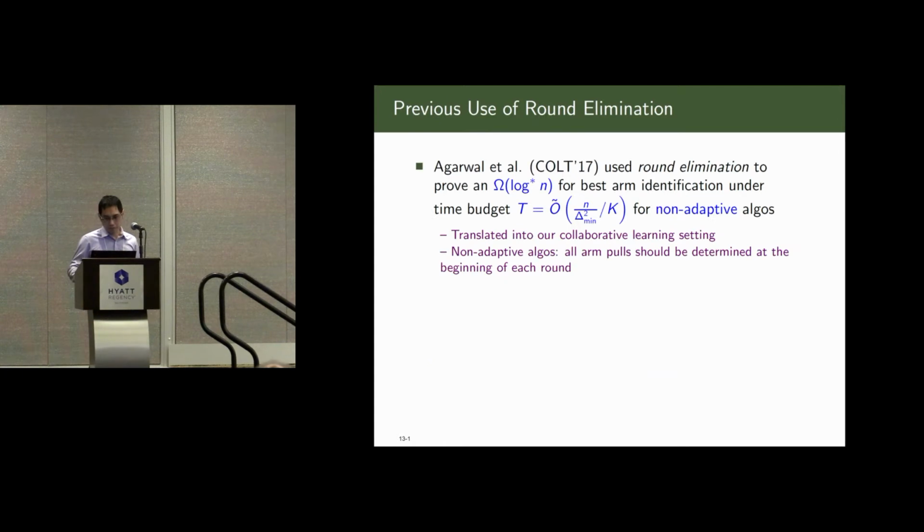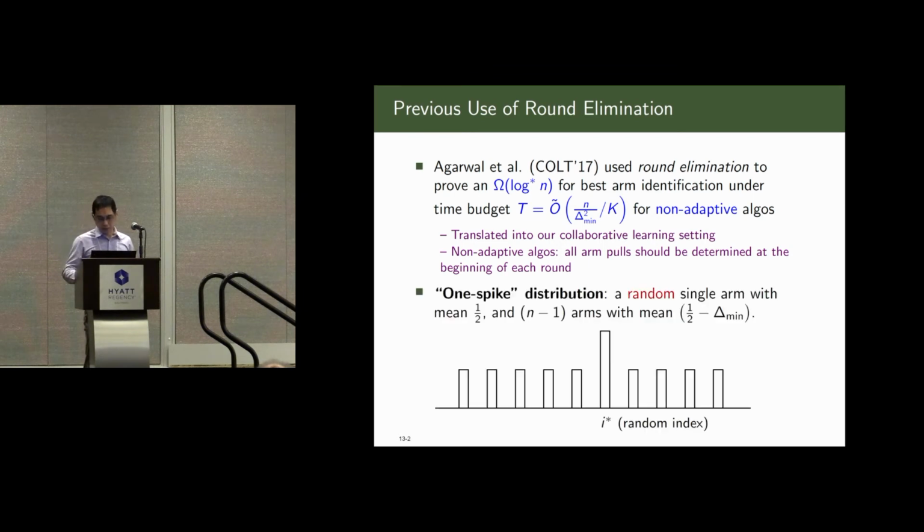Indeed, Agarwal et al. in a COLT 17 paper used this round elimination technique to prove a log star n lower bound for best arm identification on the tight budget T, which is roughly n over delta mean square over k, for the non-adaptive setting. By non-adaptive setting, we mean that in each round, all arm pulls should be determined at the beginning of the round.